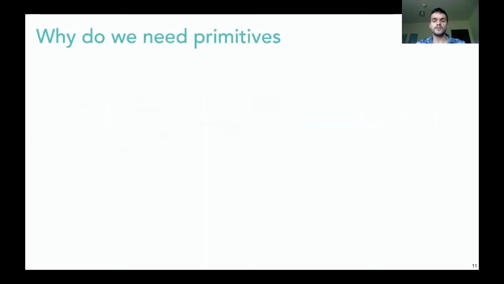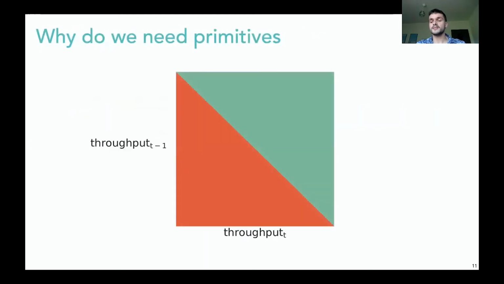In this graph, we see the decision boundary between the last and second to last throughput. If the mean is above a certain threshold, we upgrade the quality in green, otherwise we downgrade in red. Now we try to fit a decision tree on this. Remember, if-else rules can only represent horizontal and vertical lines in the decision space.